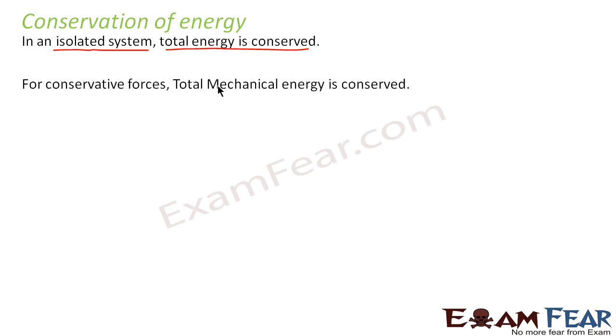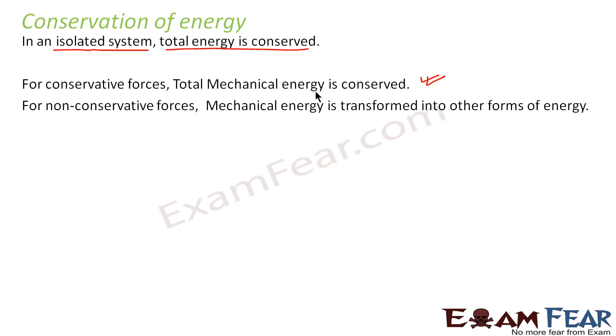For conservative forces, the total mechanical energy is conserved. We have seen quite a few examples: the example of the spring, the example of the ball falling from a height. We saw that the total mechanical energy is conserved. However, for non-conservative forces, the mechanical energy is transformed into other forms of energy. I mean, even in non-conservative forces, the total energy of the system remains constant, but one form of energy gets converted into other forms of energy.